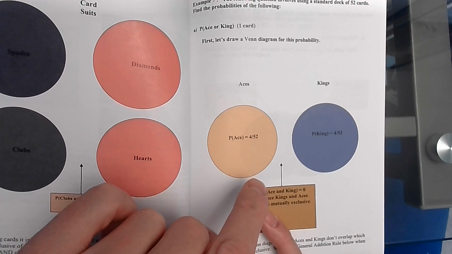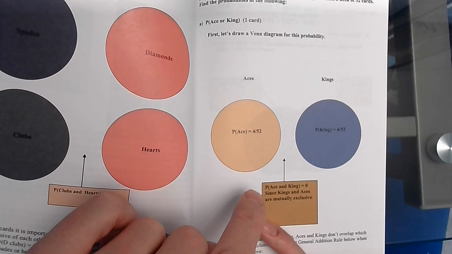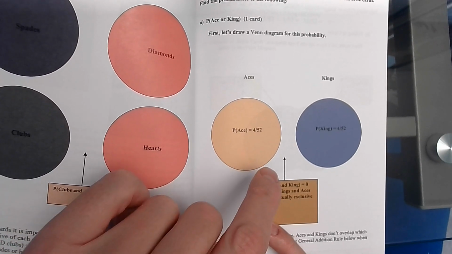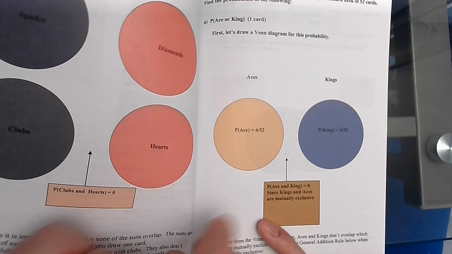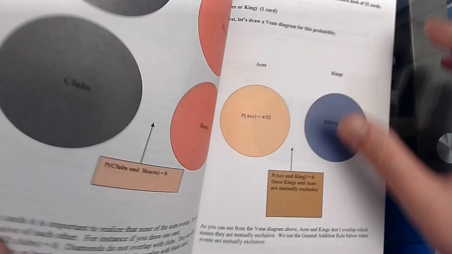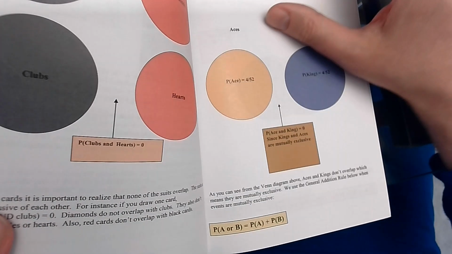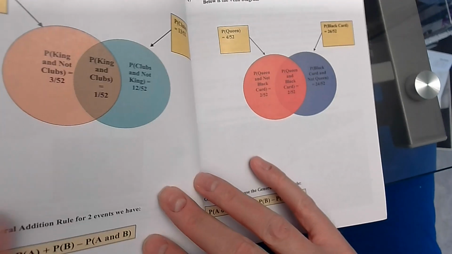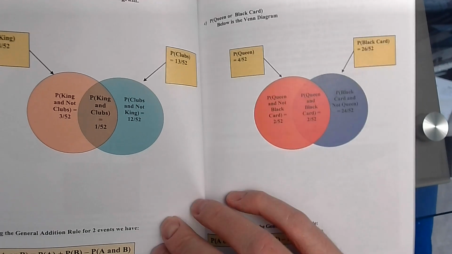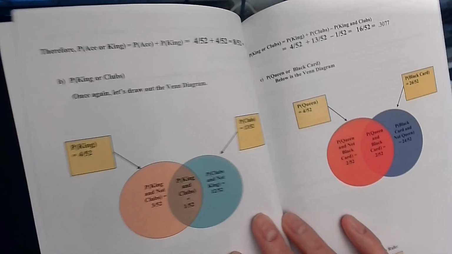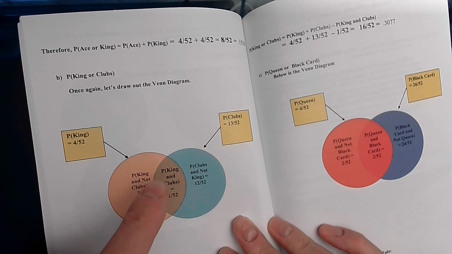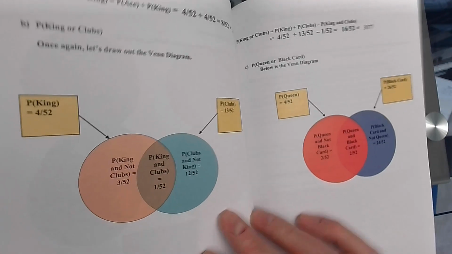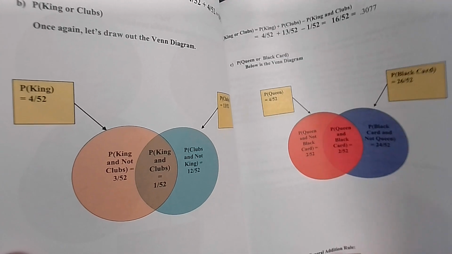So if we look at this example here, what's the probability of getting an ace or a king? Well, the probability of an ace or a king is the probability of ace plus the probability of king. They're mutually exclusive. A card that's an ace cannot be a king. So it's just 4 out of 52 plus 4 out of 52. The probability of A or B is the probability of A plus the probability of B. 4 out of 52 plus 4 out of 52 is 8 out of 52. Okay, that's at the top here, 8 out of 52. And there are some other examples for the probability of king or clubs, queen or black card. And I'll let you look at those examples if you decide to purchase the book.